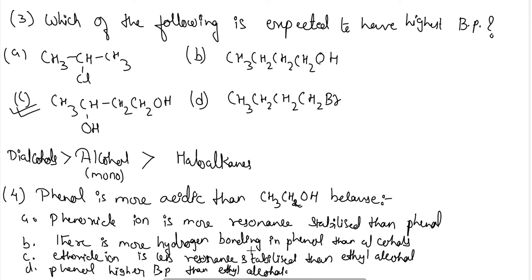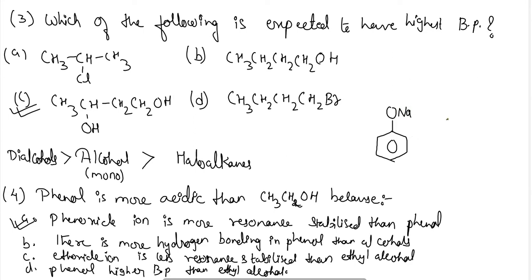So the answer here is option A. The phenoxide ion is more resonance stabilized than phenol. So the greater acidic character of phenol is due to the greater resonance stability of the phenoxide ion. Phenoxides are generally compounds where oxygen is combined with a metal, such as sodium phenoxide.